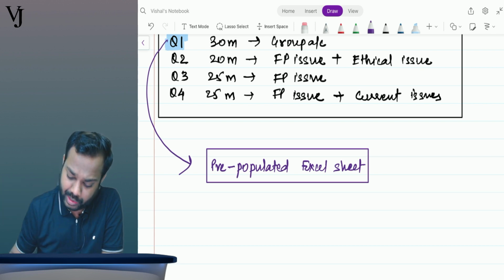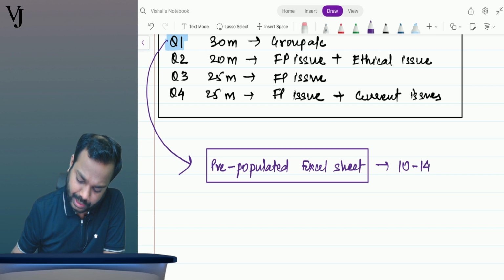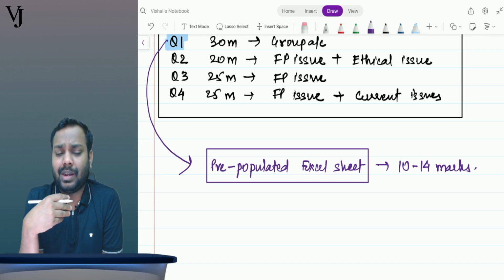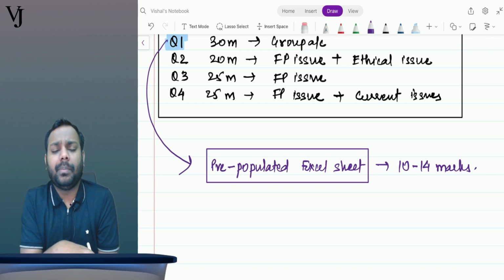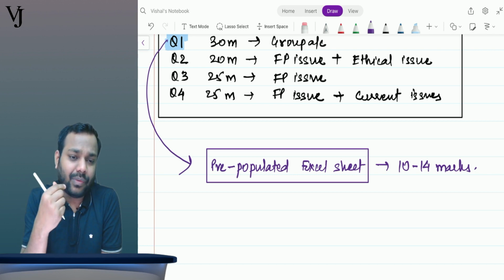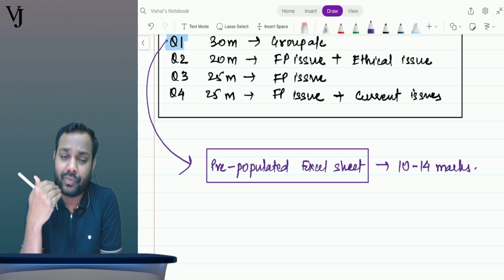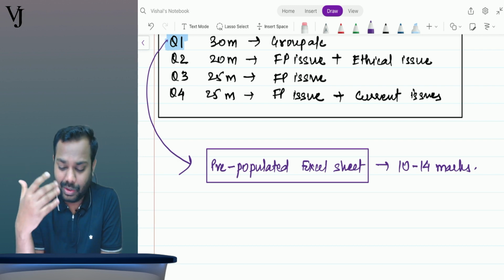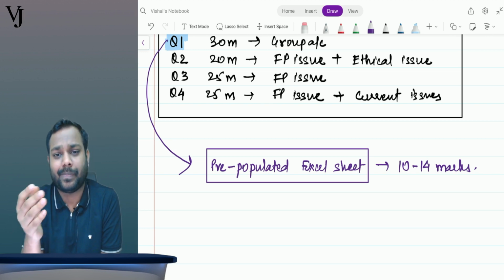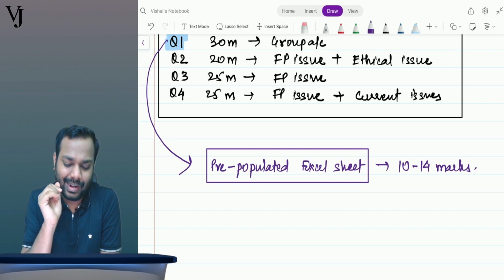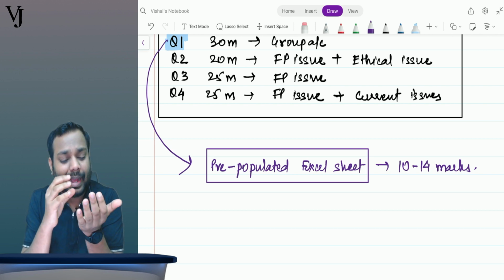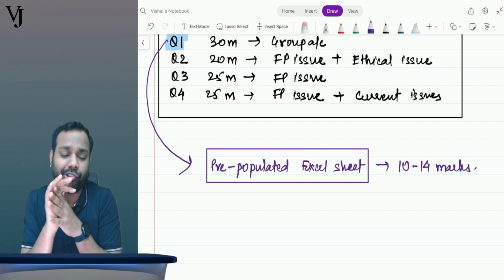Now this will be tested in the exam for 10 to 14 marks. I understand that this is a welcome change. Why? Basically, this is like giving 10 to 14 marks for free to the students. This is like a free lunch. Why free? Because we know that generally we are good at numbers. Where we struggle is the application. That was the area where I find students struggling a lot, how to exactly apply the standard in a practical life situation.